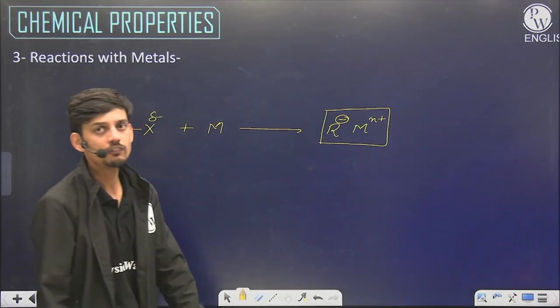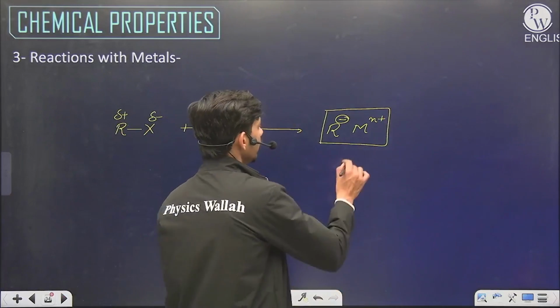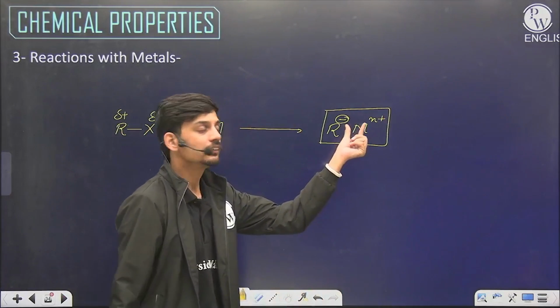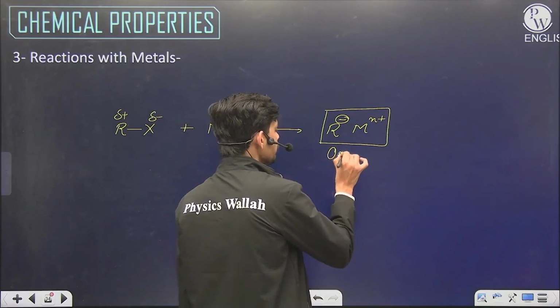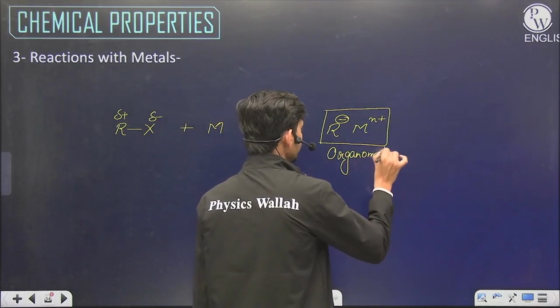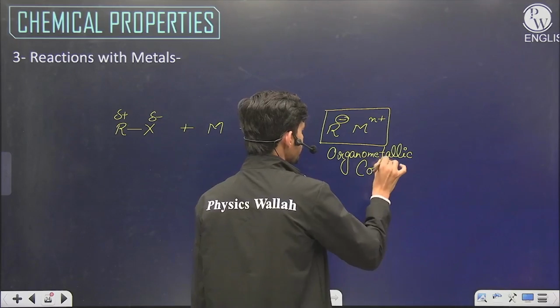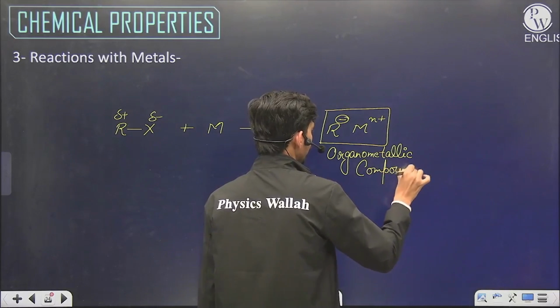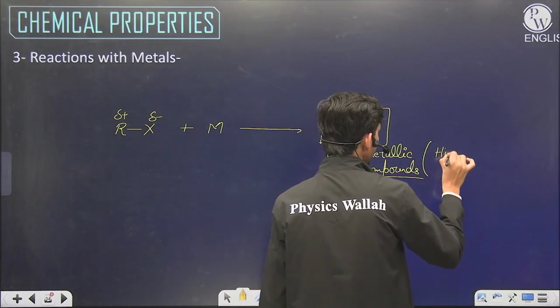And such compounds where a metal atom is directly attached to a carbon atom of an organic molecule are called organometallic compounds.